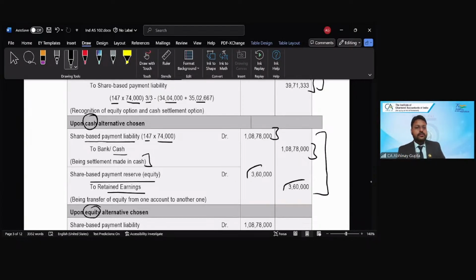Any doubts on the settlement entry? Yes, no?